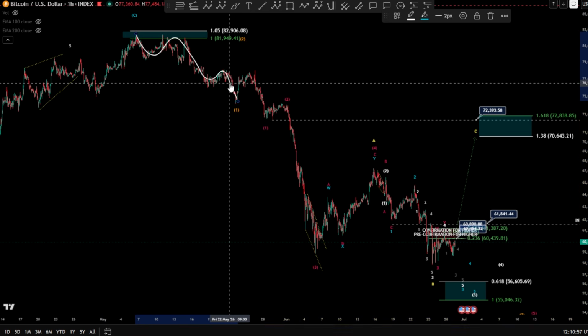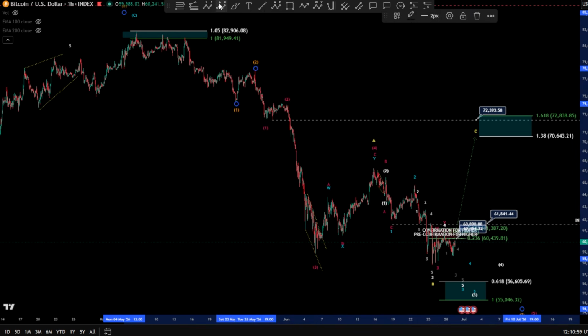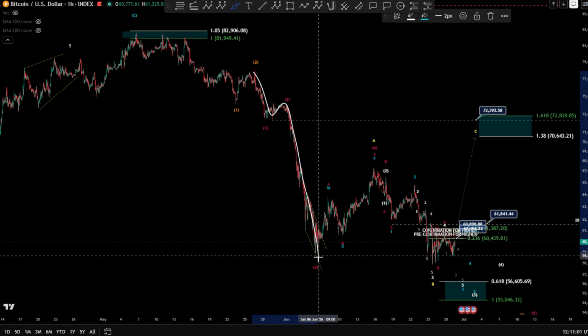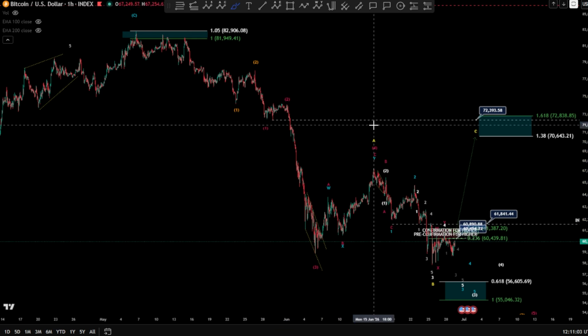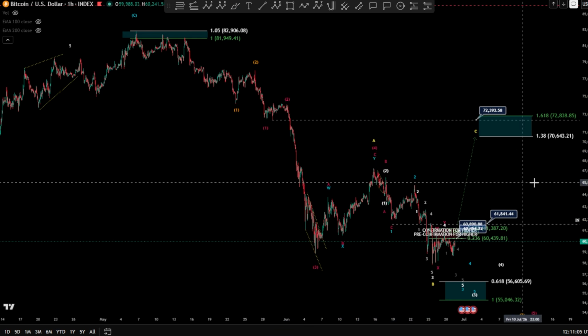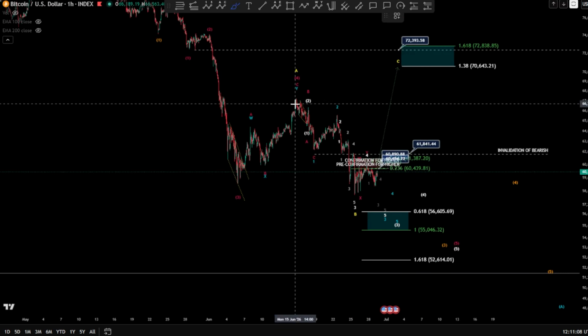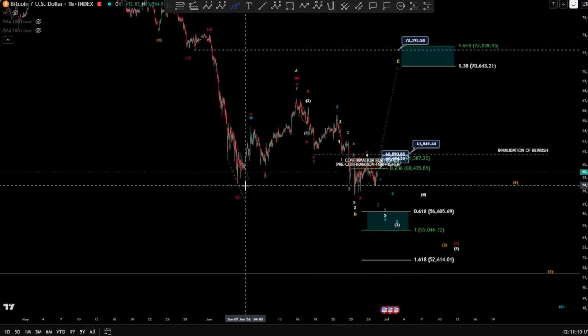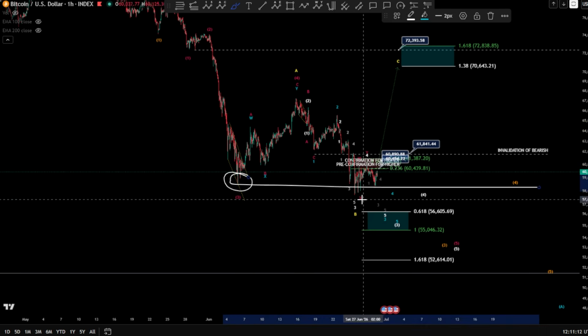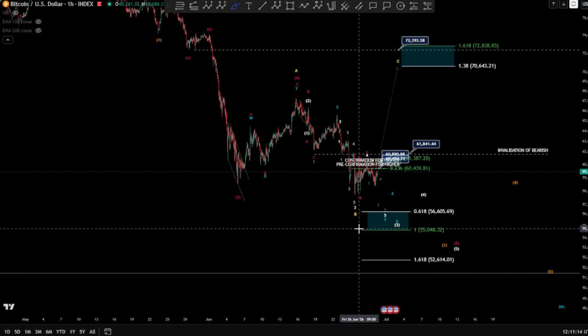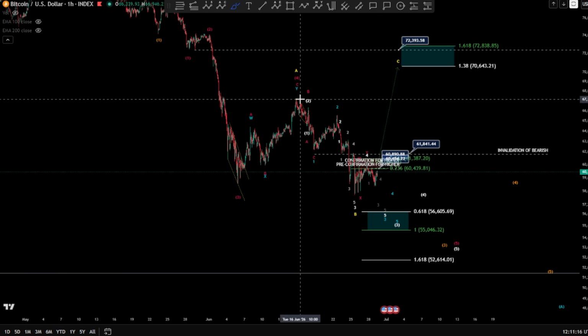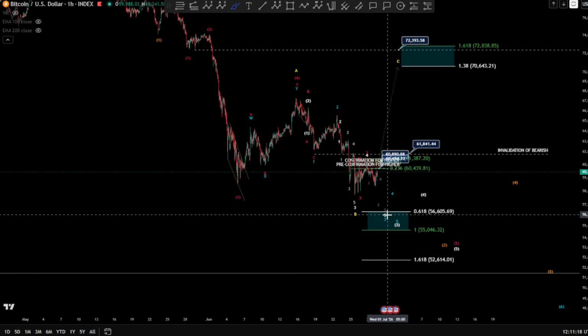For a wave 1 there, and your wave 2 given, and another wave 1, 2, and wave 3, and then wave 4. No invalidation, very far from the invalidation. And wave 5 is still unfolding. Your wave 5, it is true that it took the low, but no signal of strength is given yet. I mean, it's very close. We're gonna see it. But your wave 5 is represented as follows.